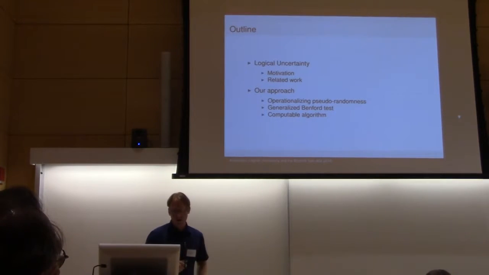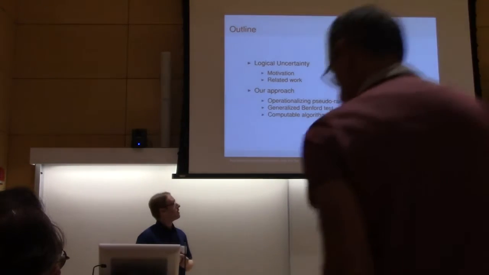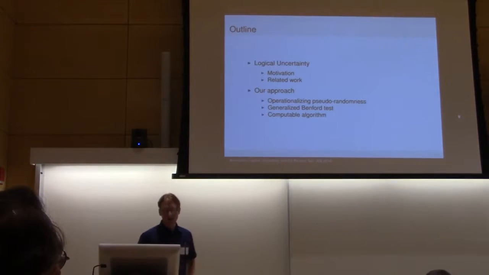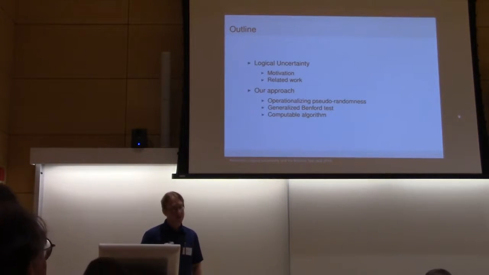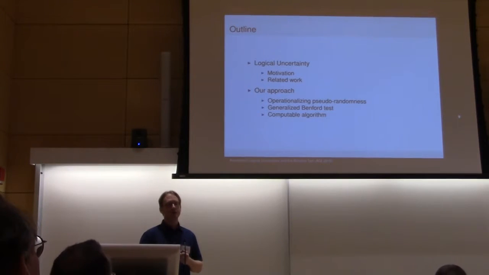And then the meat of the talk will be, I'll attempt to explain our approach to this problem. It's based on pseudo-randomness, and so we have an operationalization of that, and also this proposed test that will be related to our definition of logical uncertainty. And finally, if I have time, I'll briefly outline how our algorithm accomplishes this.